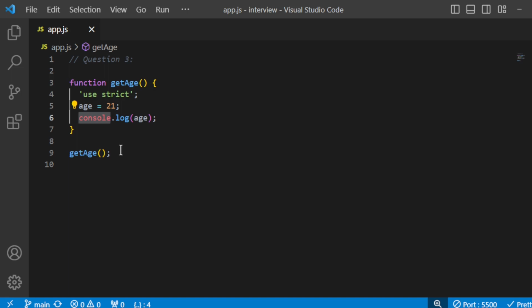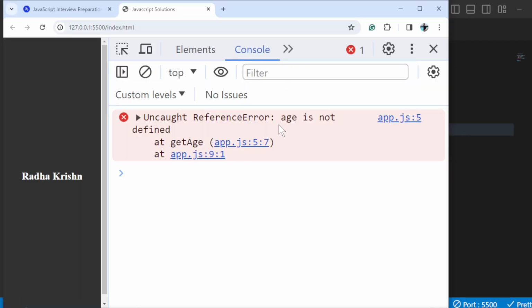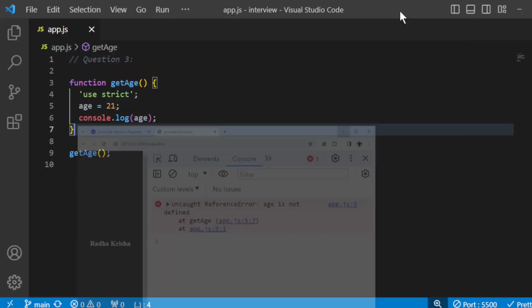So what do you think? What will be the output of this? Can you guess this? So yeah, I will save this and let's go to the browser. Yeah, you can see age is not defined and it is giving a reference error. So what is it like that?